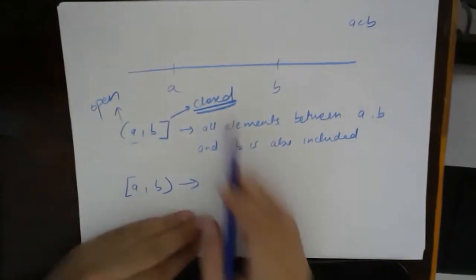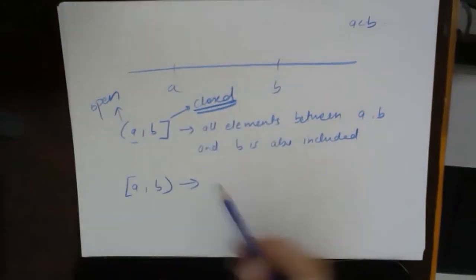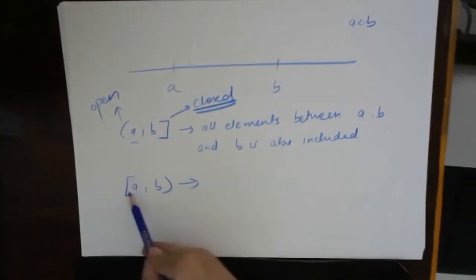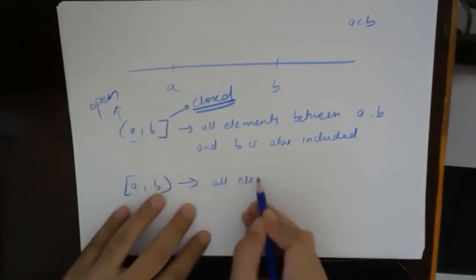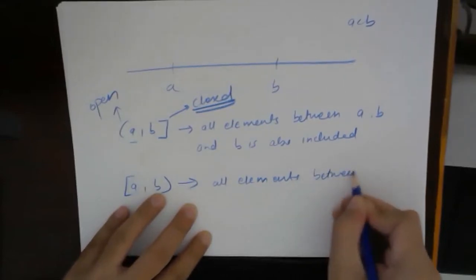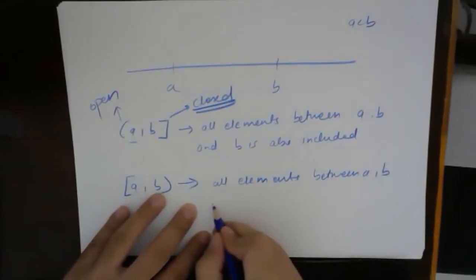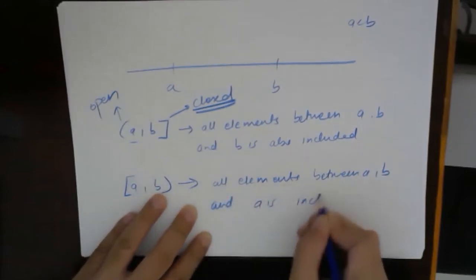All elements between A and B, now which will be included? A will be included. One extreme A will be included and the other extreme B will not be included. So all elements between A and B, and A is included.